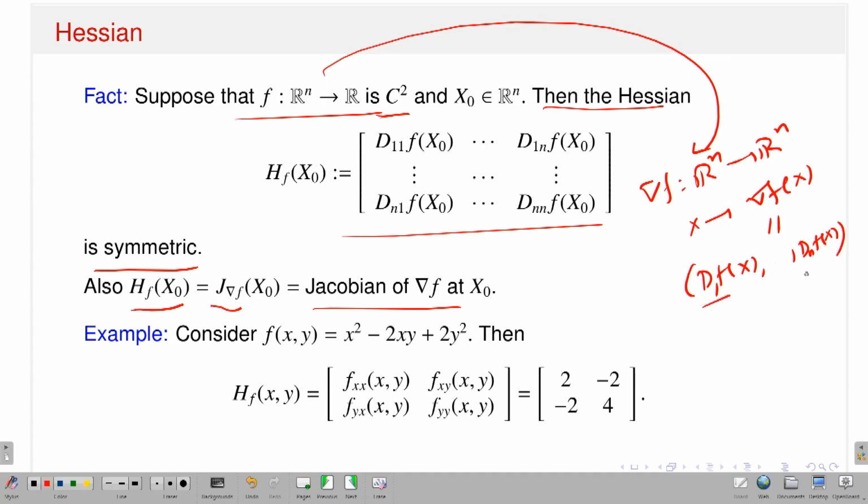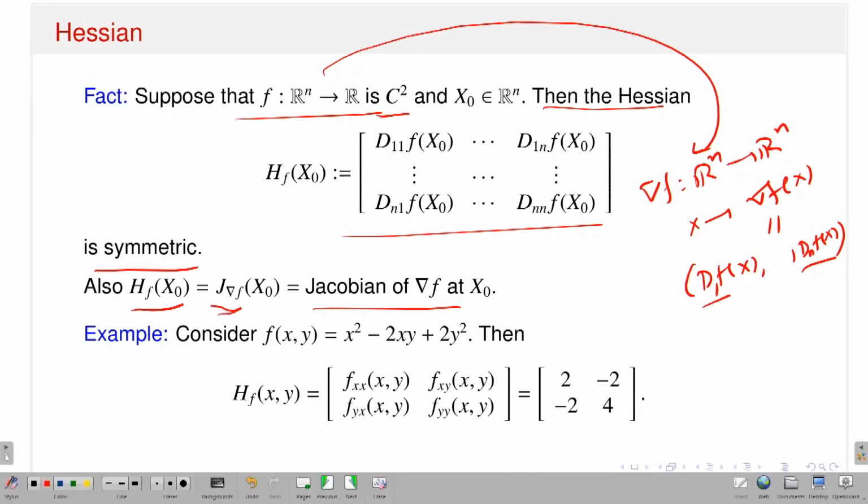So, these are the component functions, Rn to Rn, and if I have a function from Rn to Rn, and suppose my function is differentiable, then the total derivative exists. And what is the total derivative? It will be a linear transformation from Rn to Rn, it will have a matrix representation, and that matrix representation, as I already explained, is the Jacobian of this map. So, the Jacobian of this gradient function grad f at x naught is nothing but this matrix, the Hessian matrix. And it is actually a symmetric matrix because I assume C2.